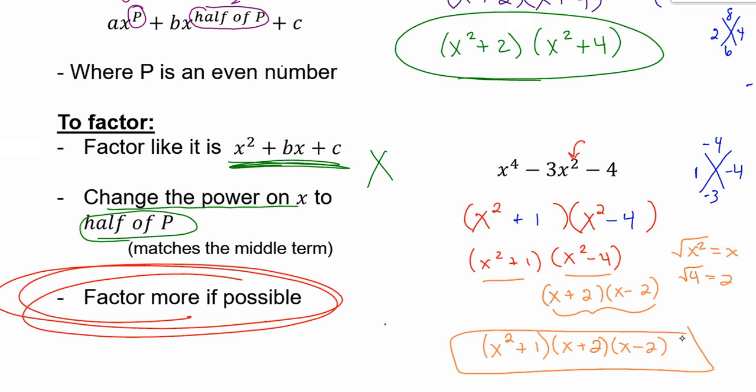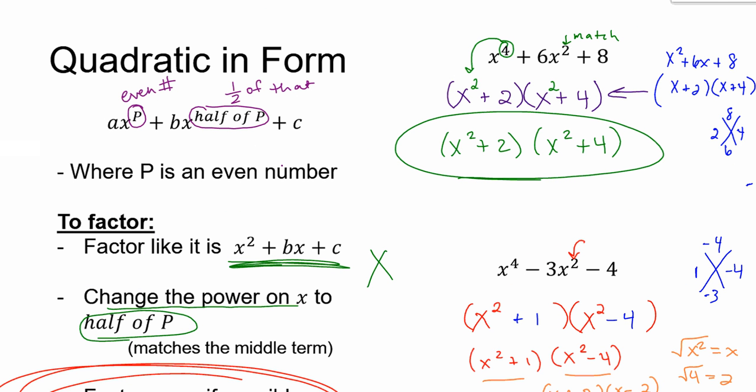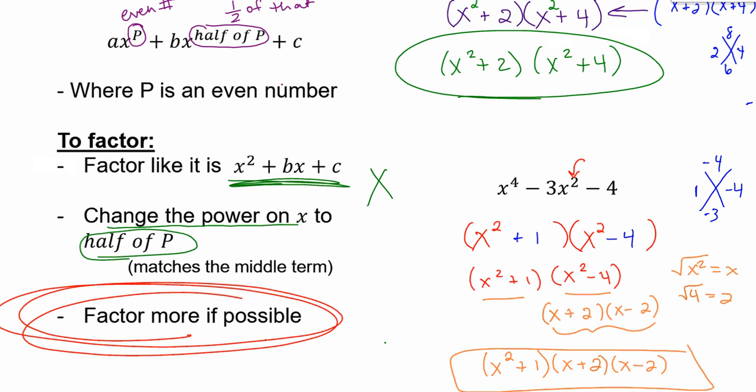And there you go. That is completely factored. Quadratic in form. That's it. You see a trinomial, but it looks a little bit different because of the power up there. Then you're going to have to picture it as a normal quadratic. Factor it like normal, but then change the power. It'll always match that middle term. That's the key to these. And then look to see if it factors more.